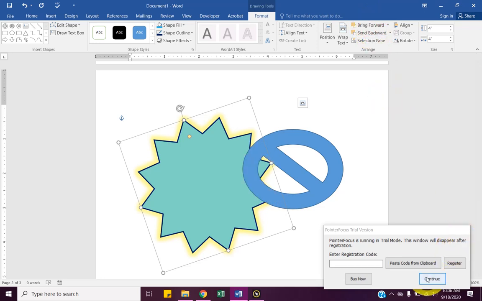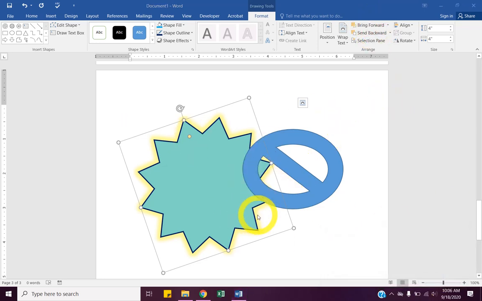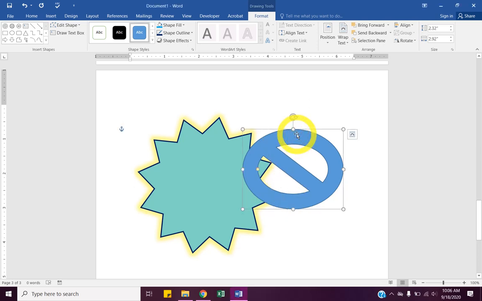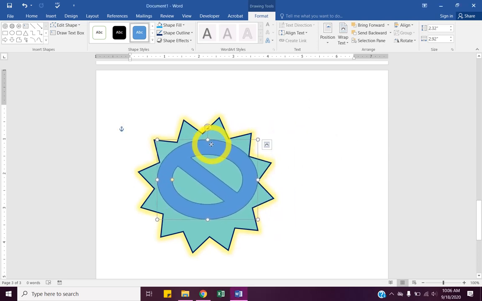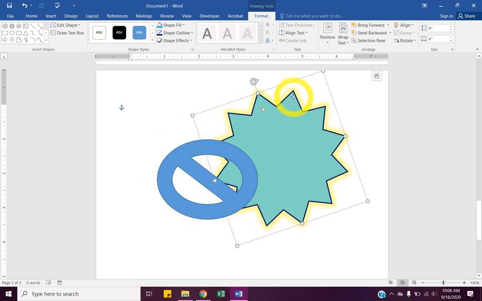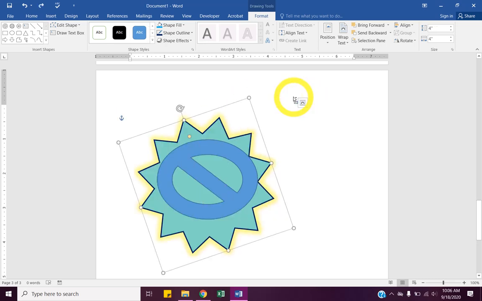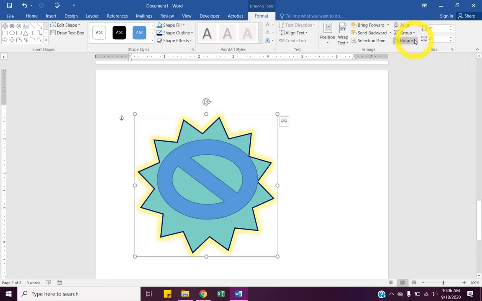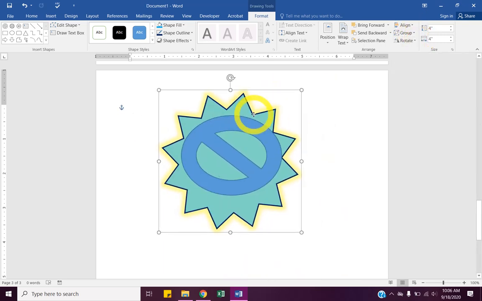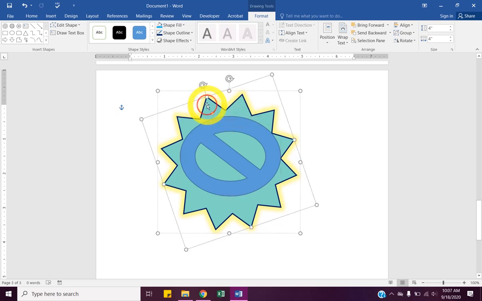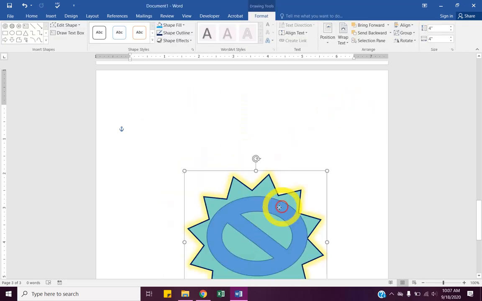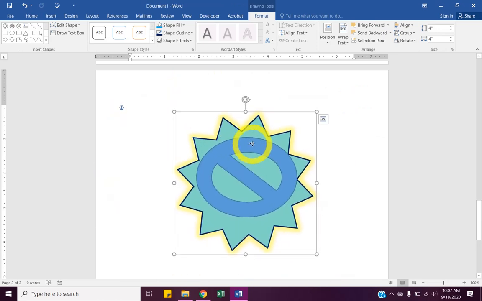The other thing we can do, if I always want these to be just like that, or if, let's say, I wanted this one to always be in the middle of it. If I were to click my star, they're not going to move together. So if I select one, I hold Control and select the other. See how they're both selected now. I can either right click and go to group, or right up here is group, and I choose that, and now they're together. I can still edit them separately if I click on them, but they're now one object, and that's called grouping.